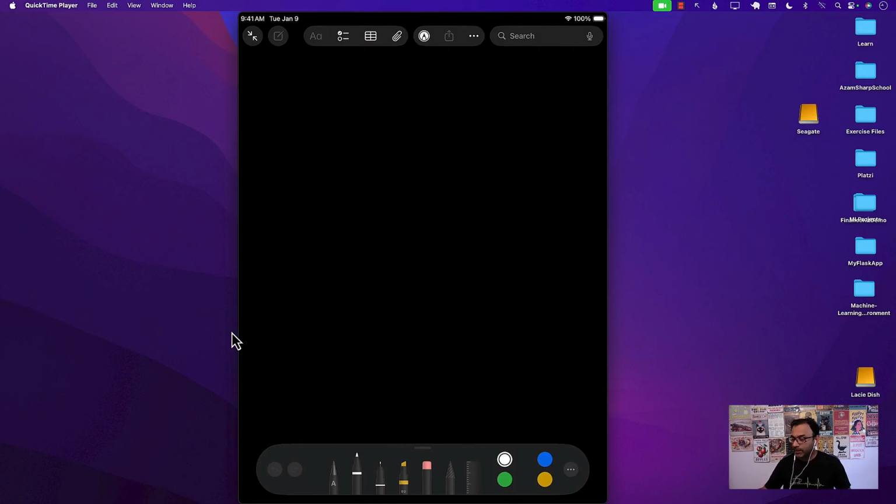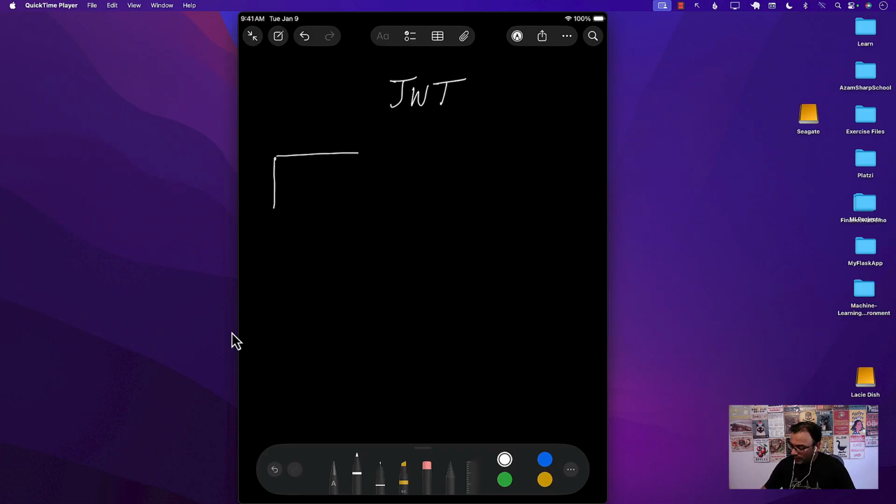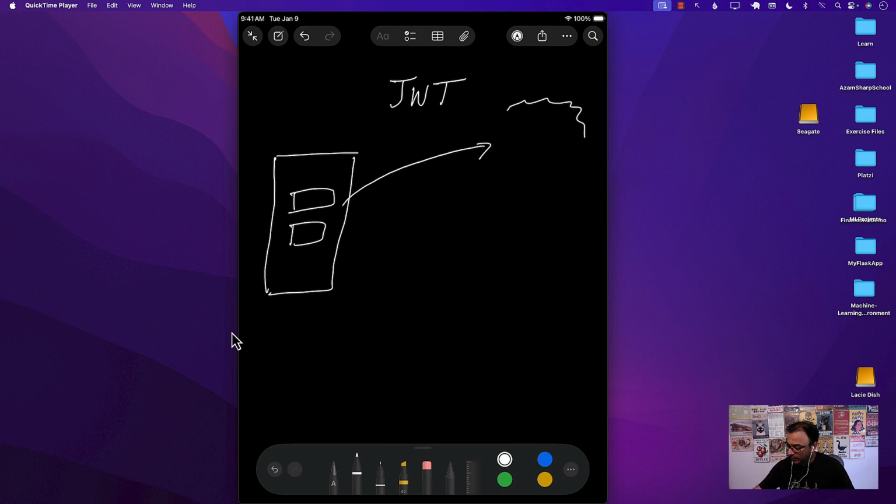So this is my iPad, and we are looking at JWT. So let me actually write something out over here, JWT. All right. Okay. So what happens is that this is your iPhone, right? It's going to make a request to the server. This is a server.